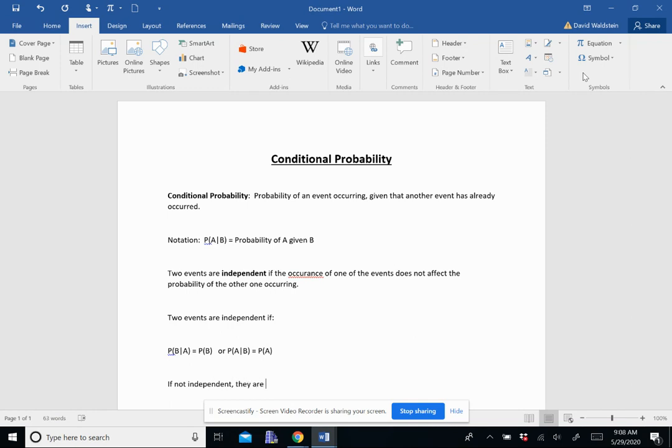If two events are not independent, they are unsurprisingly called dependent.